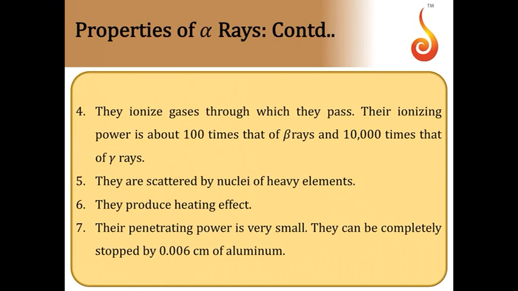Then they have very high ionizing power. They ionize the gases through which they pass. Their ionizing power is about 100 times that of beta rays and 10,000 times that of gamma rays. They are scattered by nuclei of heavy elements and they produce heating effect, and they have very little penetrating power. They can be stopped by a 0.006 centimeter thick aluminum sheet. So an aluminum foil or a thin paper can stop the alpha particles. They have the least penetrative power.